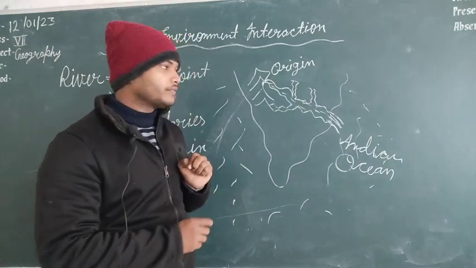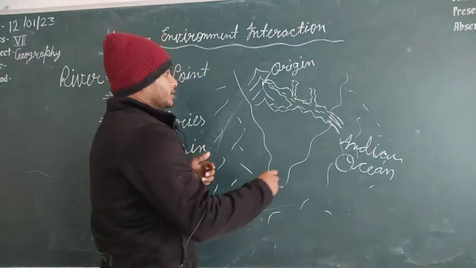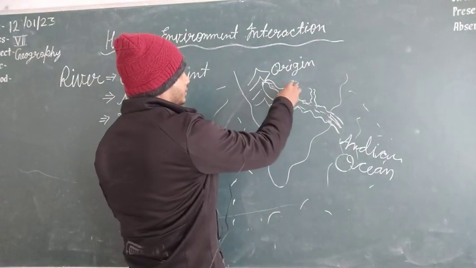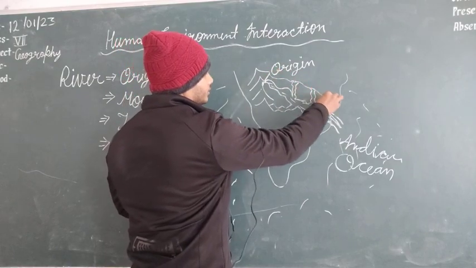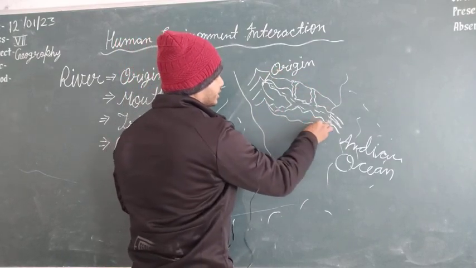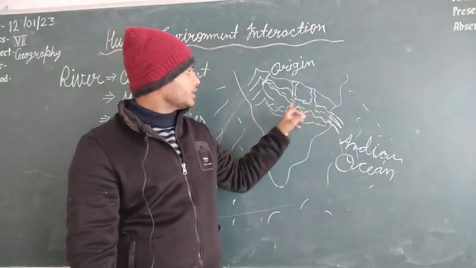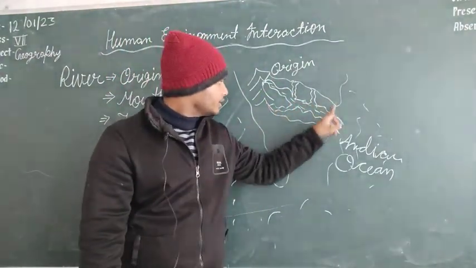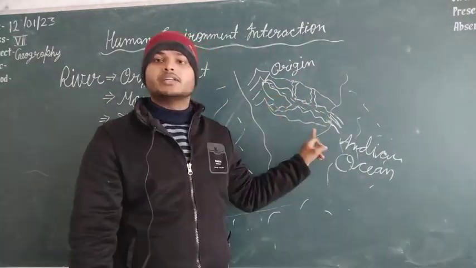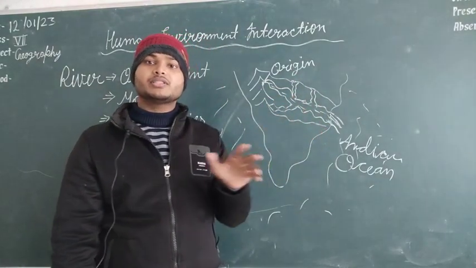And the last point that we have to discuss is the river basin. Suppose that this river covers this large area, and all the water from this area comes into this river. So this area will be called the river basin. You can say the river basin is the place